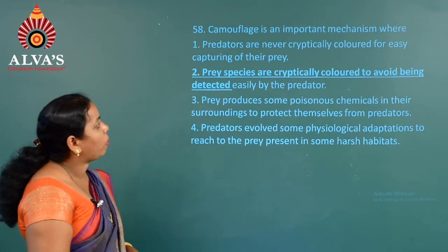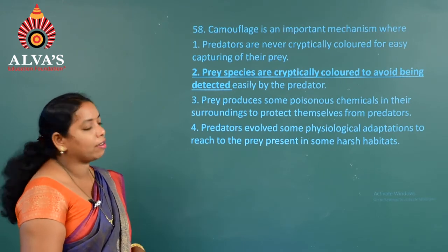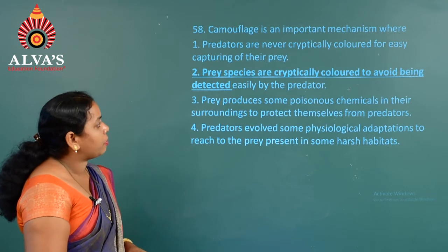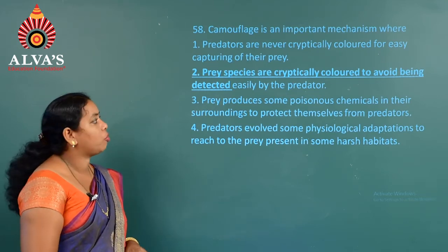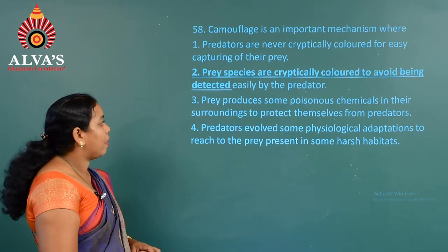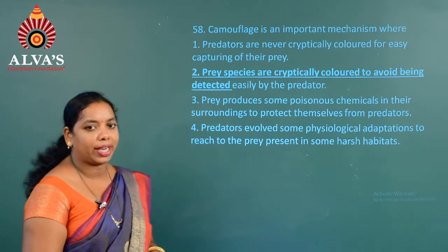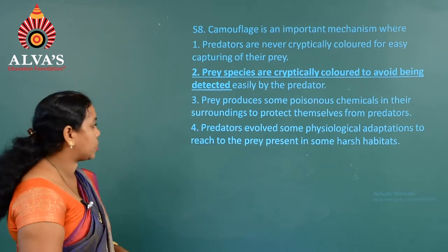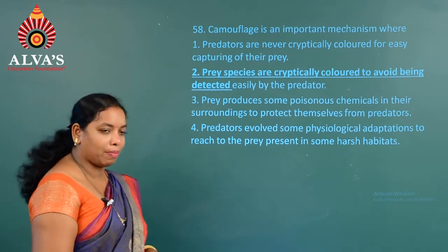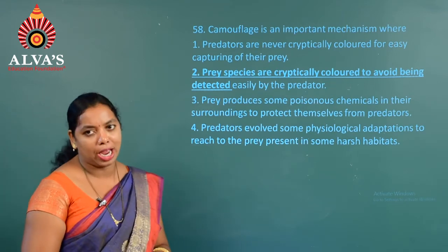Camouflage is an important mechanism where, first one, predators are never cryptically colored for easy capturing of their prey. Second, prey species are cryptically colored to avoid being detected easily by the predator. And the third one, prey produces some poisonous chemicals in their surroundings to protect themselves from predators. And the fourth one, predators evolved some physiological adaptations to reach the prey present in some harsh habitats.